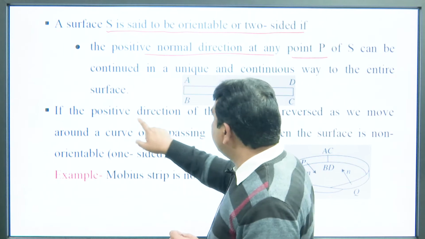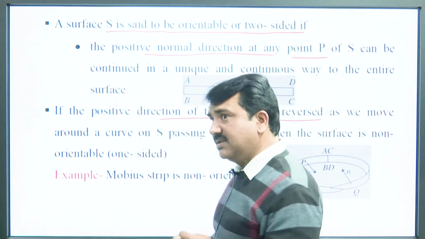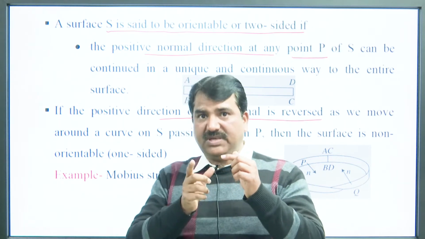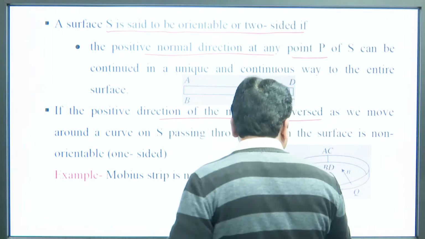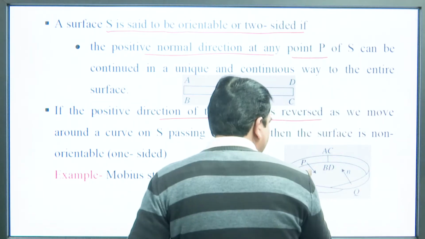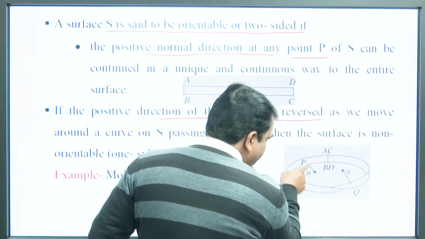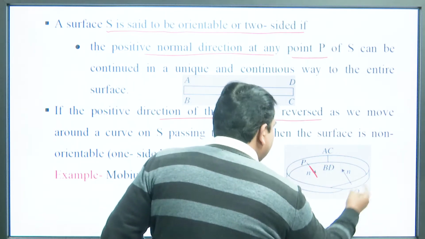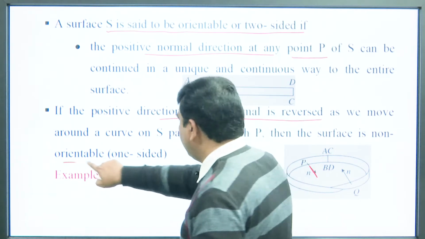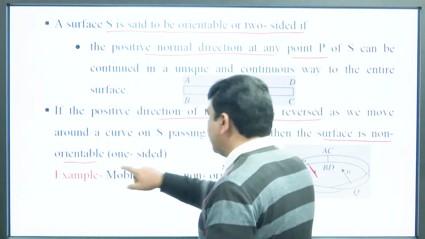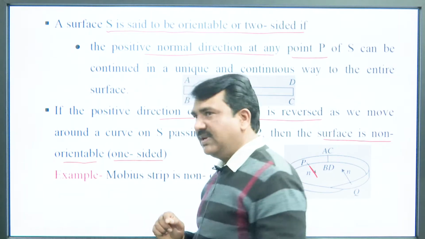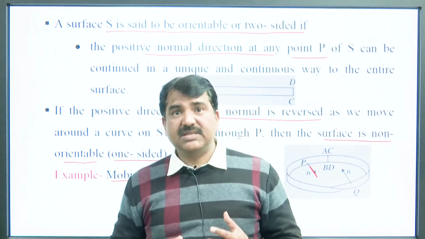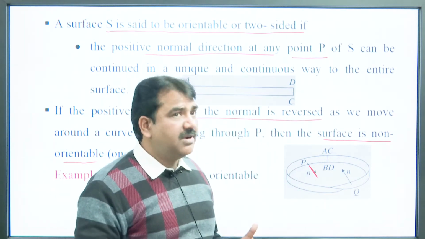And if the positive direction of the normal is reversed, if you move on the same surface and return to the same point and the direction is reversed, like here you can see that at this point the direction of the normal is this, and at this point the direction is this, in this case the surface is non-orientable. This is a non-orientable surface, or you can say a one sided surface. The example of this is the Mobius strip. The Mobius strip is a non-orientable or one sided surface.